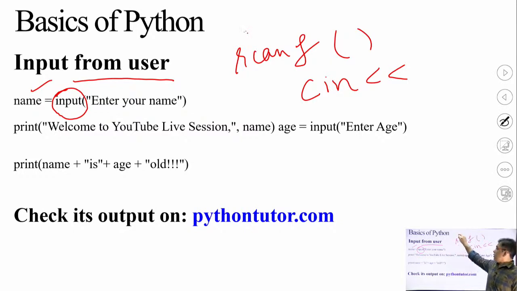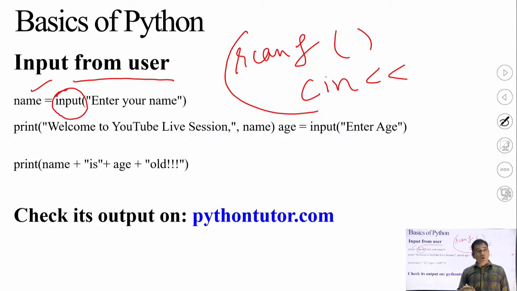Also, these inbuilt methods require some header files to be included in the program before the main function, otherwise these functions will not work. Like iostream.h is the header file in C++ language, stdio and conio.h are the header files to be included in the C language if you want to execute this scanf function. So you need to understand very carefully, Python does not need any inbuilt complex function names or any header files